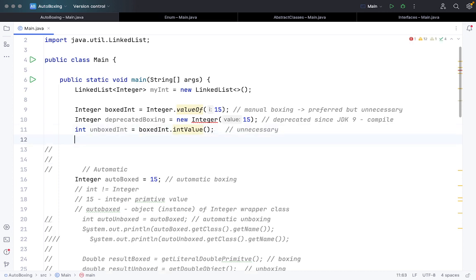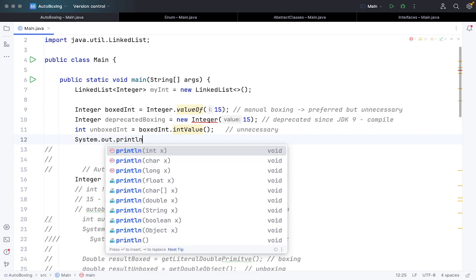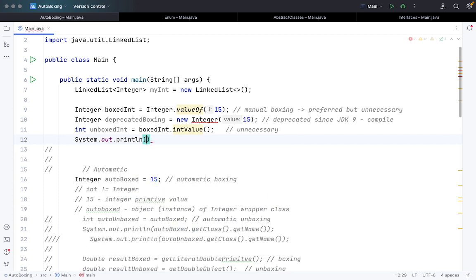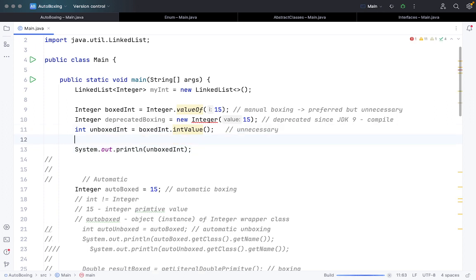So let me print it out also. If I just run this code, I will do one more thing also.